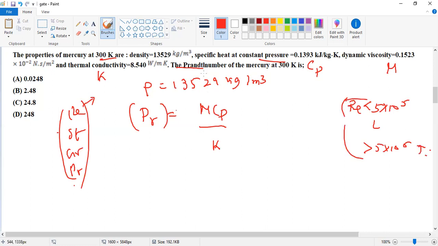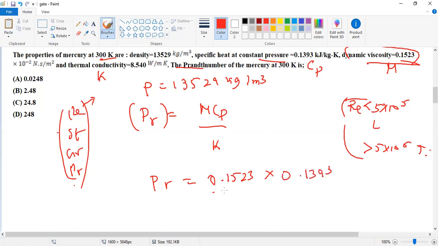So in this problem, we find the Prandtl number. The Prandtl number is mu Cp divided by K, where mu is the dynamic viscosity. The values are already given, so we just substitute them to find the Prandtl number. So Pr equals mu, the dynamic viscosity 0.1523, multiplied by the specific heat at constant pressure,